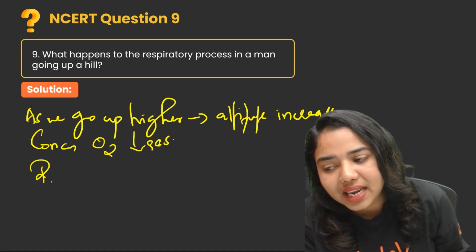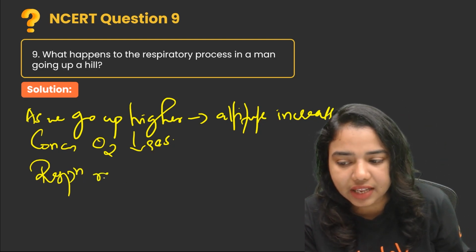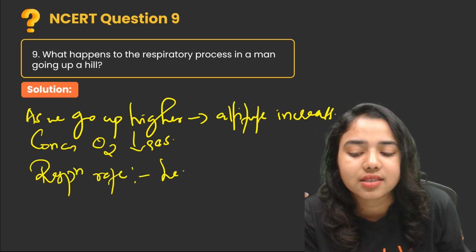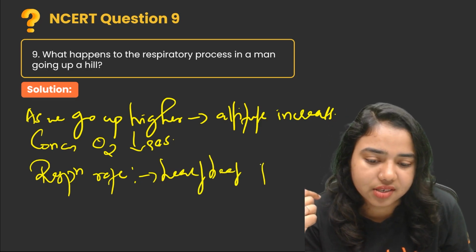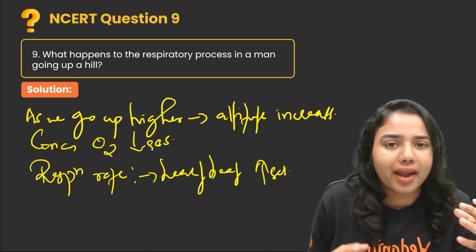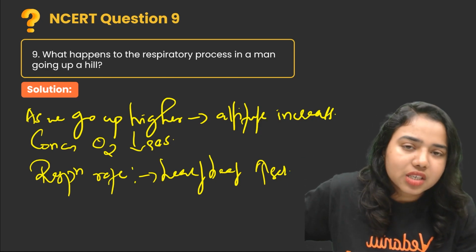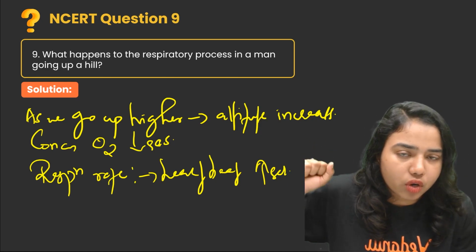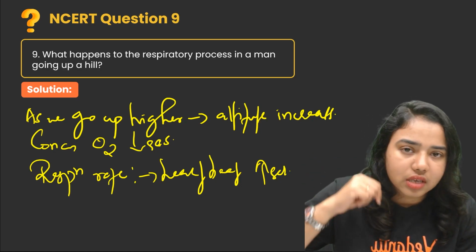When we start breathing rapidly, the heartbeat also gets increased, because the heart will try to pump more blood with oxygen into the tissues, then only the oxygen reaches the tissues so that the tissues can produce more energy. So this is what happens when a man goes up a hill.